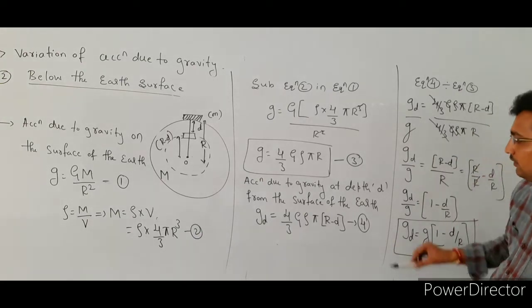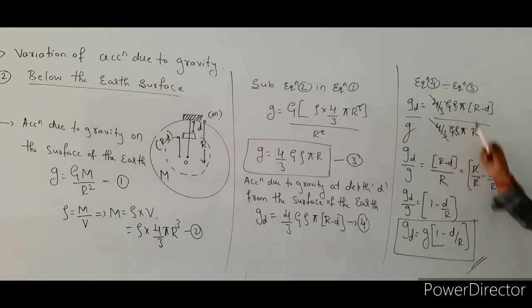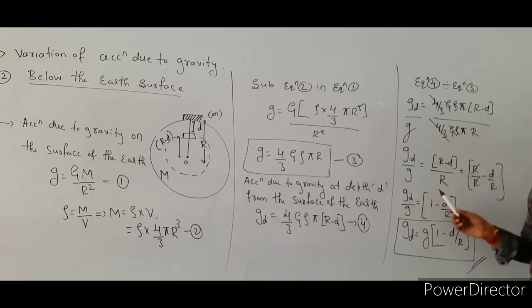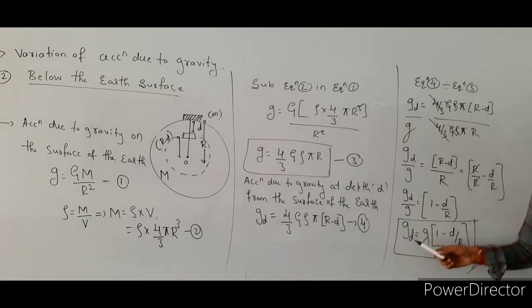Next we are going to divide equation number 4 by equation number 3. In this case 4/3 gets cancelled, G gets cancelled, ρ gets cancelled, π gets cancelled. What remains is (r − d) divided by r. So g_d by g is equal to (r − d)/r, that is r/r minus d/r. Here r/r gets cancelled and the remaining is 1. So g_d by g is equal to 1 minus d/r. Then g_d is equal to g (1 − d/r).